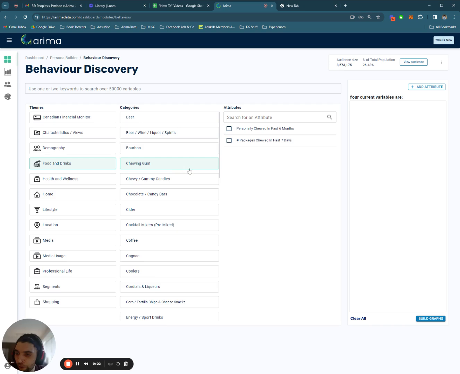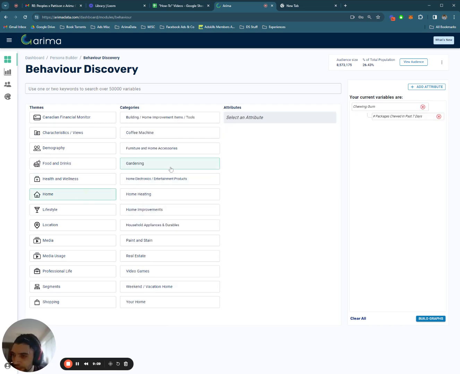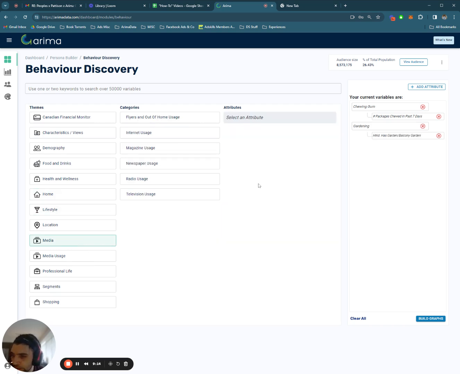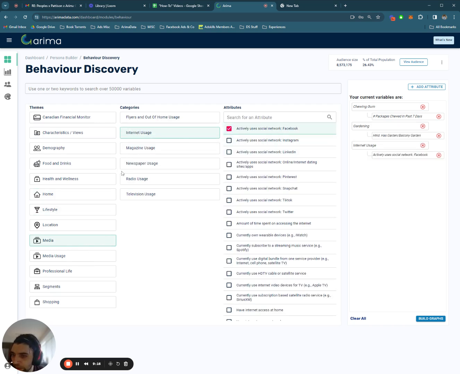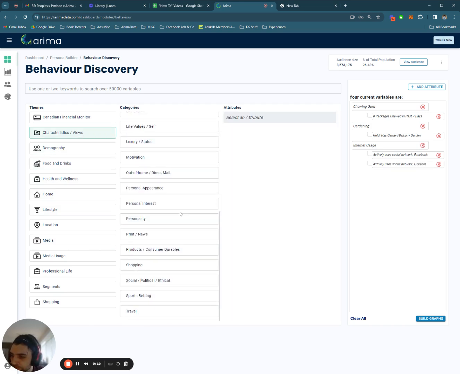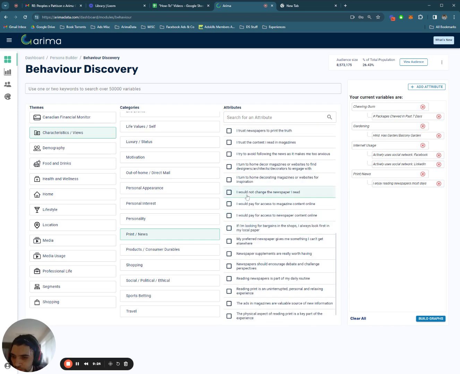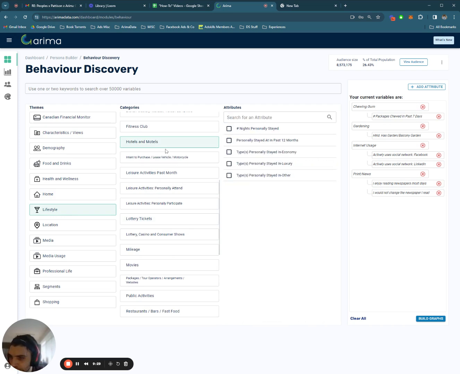So if I want to know if they personally chewed chewing gum in the last 6 months, or how many packages in the last 7 days. If I want to know, does the household have a garden or a balcony garden? Of cat owners, do they actively use Facebook and LinkedIn? Do they enjoy reading newspapers most days, and do they not change the newspaper that they read? Finally, we'll go for one last one. Have they personally stayed in luxury hotels and motels? Okay, in the past, whatever the survey question is.